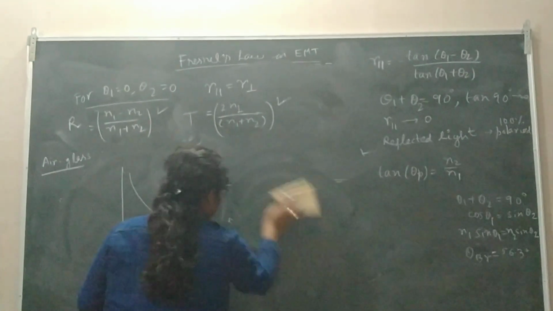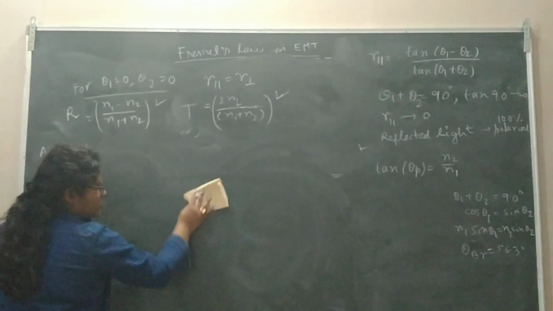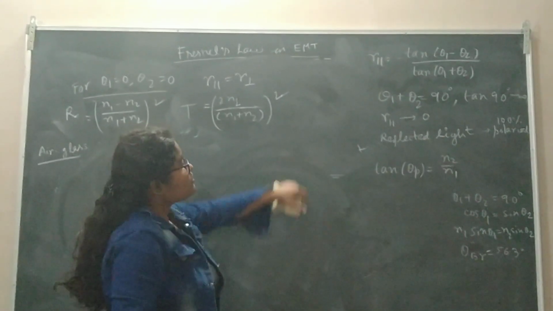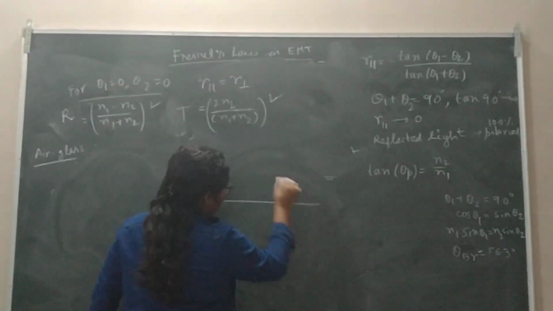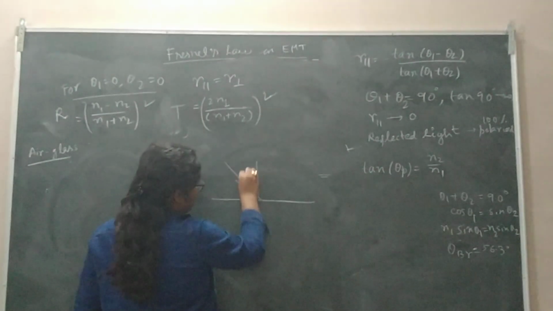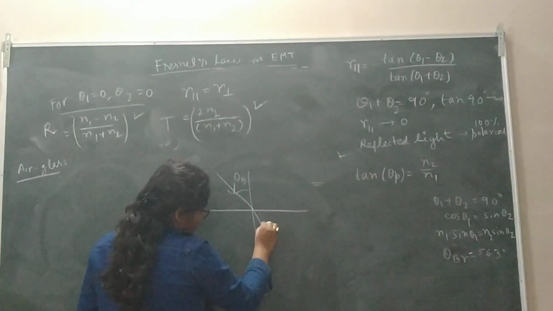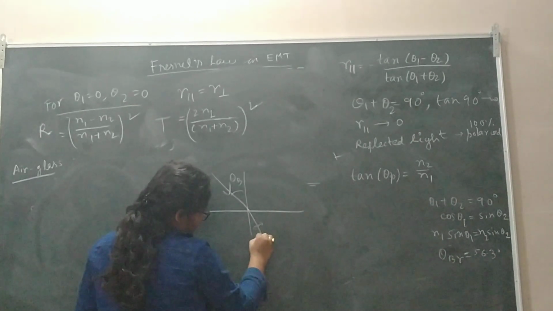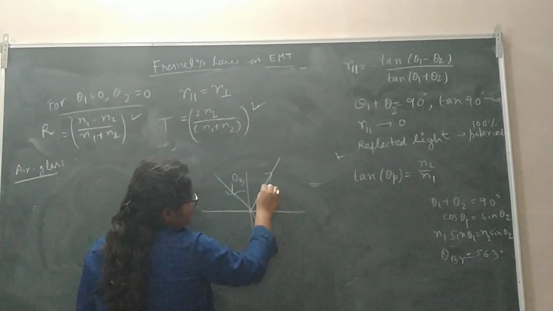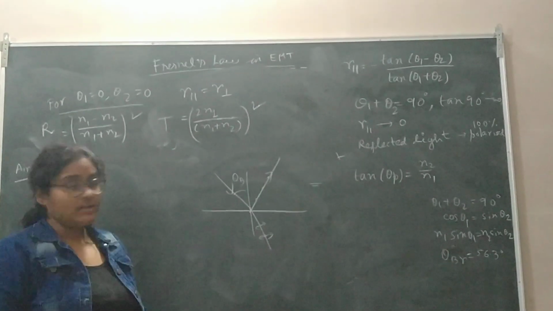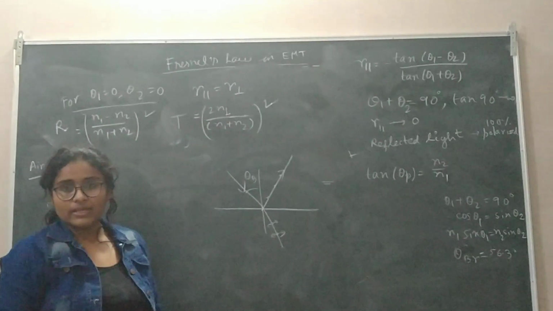Now there is another thing, that is polarization. In one lecture I will tell you the whole physics of polarization. For now we just think about the Brewster angle. We all know that the Brewster angle is the angle where, whenever light is incident at Brewster angle theta b, the reflected light will be plane polarized, and the plane of polarization will be perpendicular to the plane of incidence.